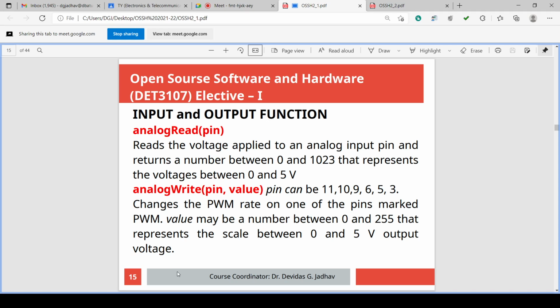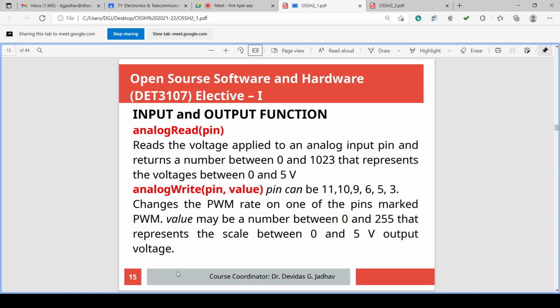Because analog is connected to these pins A0 to A5, but analog voltage cannot be taken in the microcontroller. Microcontroller is digital. So the microcontroller converts this analog value into a digital number, and that number has bits representing a 0 to 1023 value. It is not representing 1023 directly, it is representing 11111 and so on, or 00000010101, etc. So 10 bits make this range.